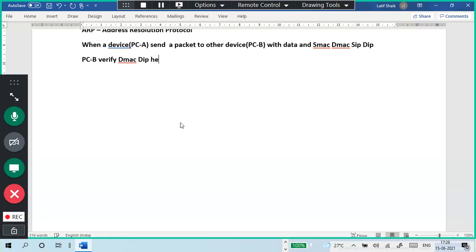Then it allows the packet. Allow means it accepts the packet.